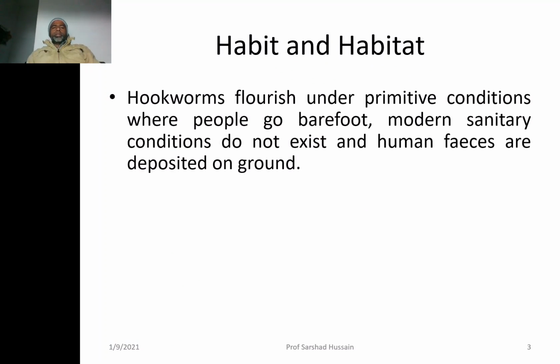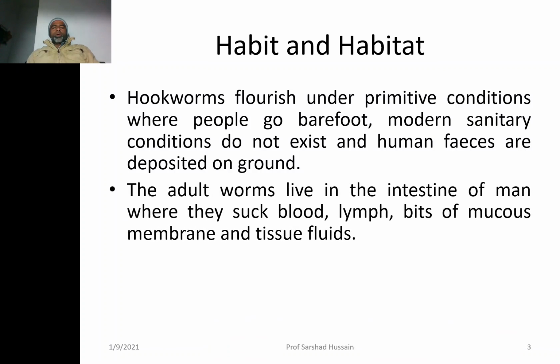As far as its habit and habitat is concerned, hookworm flourishes under primitive conditions where people go barefoot, modern sanitary conditions do not exist, and human feces are deposited on the ground. You mean the conditions where no toilets are built, where people still go to the agricultural field or open land for defecation. These are the conditions where it flourishes well. We shall come to know during its life cycle why these conditions are favorable to this Ancylostoma.